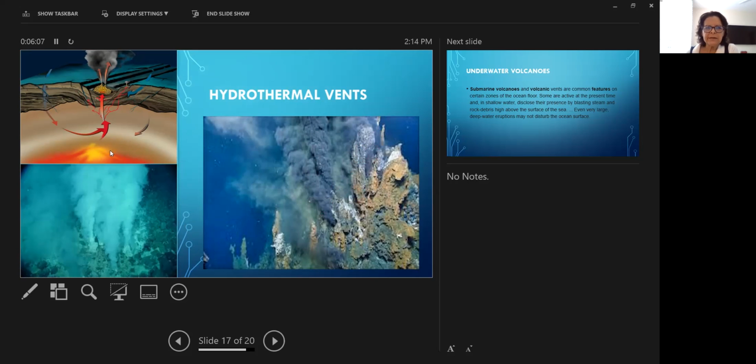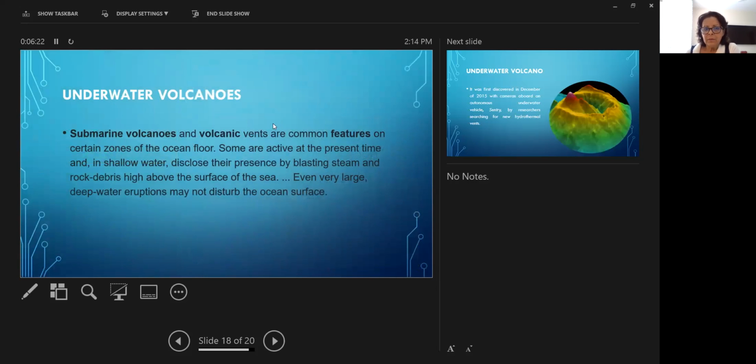We have a picture here, a diagram that shows how the mantle goes up and how they cross all this lithosphere and then get to the crust. And then on the ocean floor, it will be releasing gases or magma. Underwater volcanoes, the same activity as the hydrothermal vent, but in different size. So these volcanic vents are common features of certain parts of the ocean floor, and they are active all the time. And so we decided to include this in our activity, which is going to come ahead.